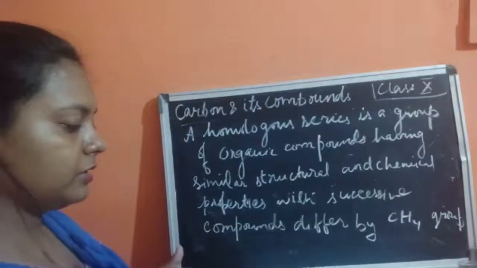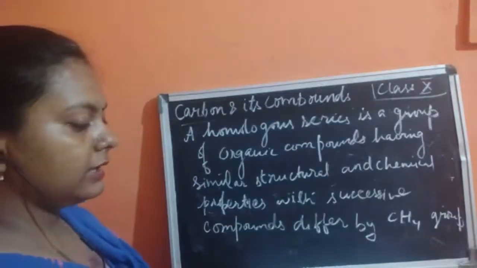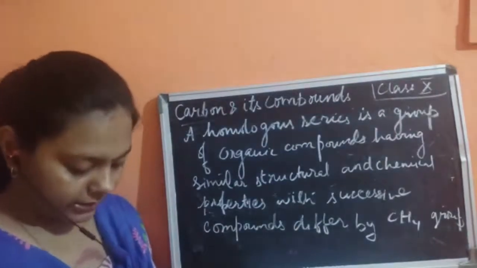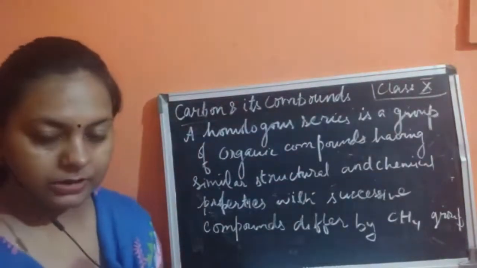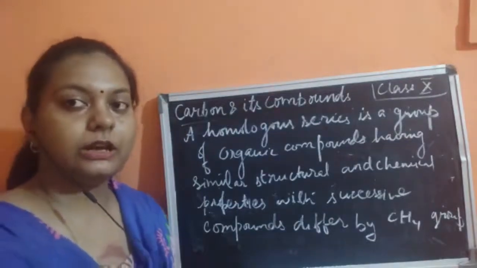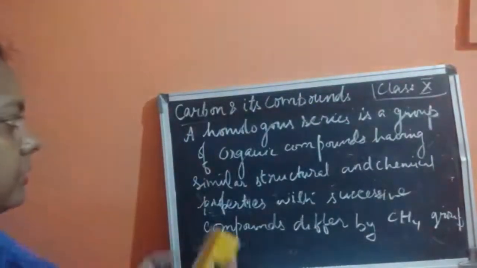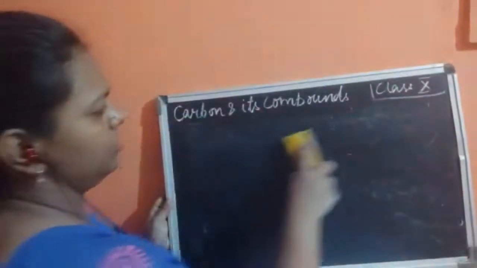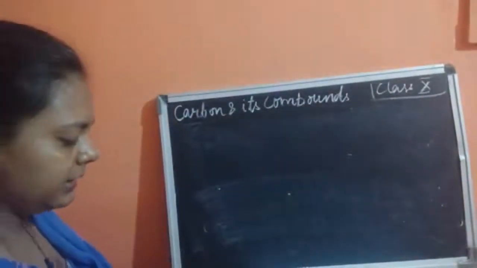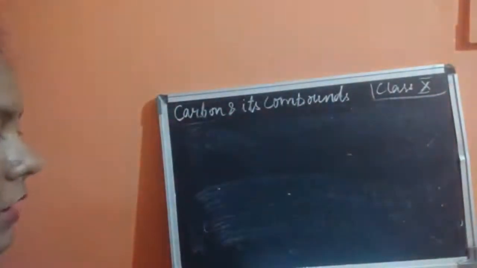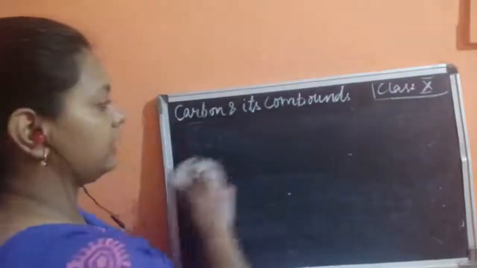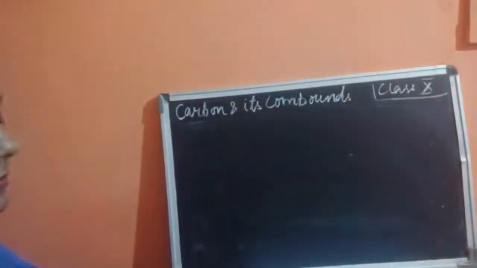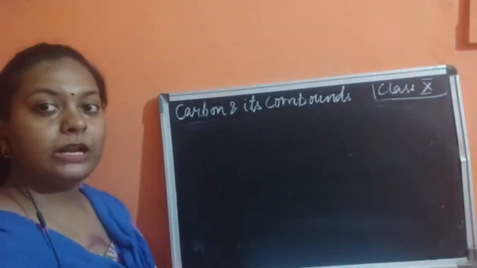Now I'll move on to the next topic, that is the IUPAC name. In IUPAC names, most of the time we also write the names of the functional group, but here we are not writing the functional groups. So I'm just going to tell you how to write the names of alkanes. In the homologous series also I have taught how to write the names of the compounds, and when we write the homologs, we use the same way by which we can easily write them down.